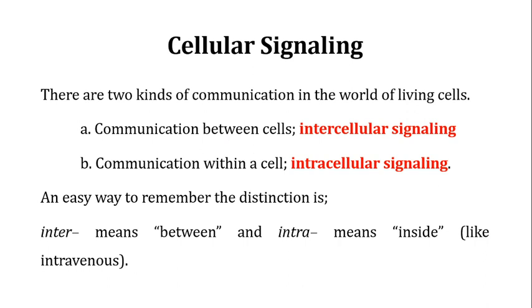Another kind of communication in the living world is intracellular signaling, and this term intra means inside. That means you're talking about communication within the cell. So the communication can be intercellular, that means communication between the cells, or intracellular, that means communication within the cell.